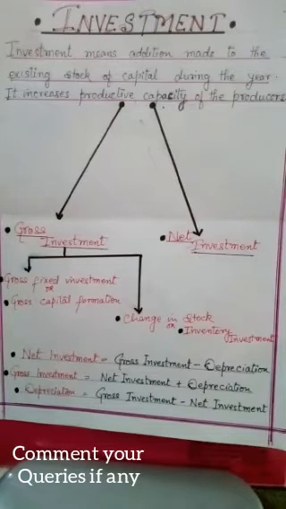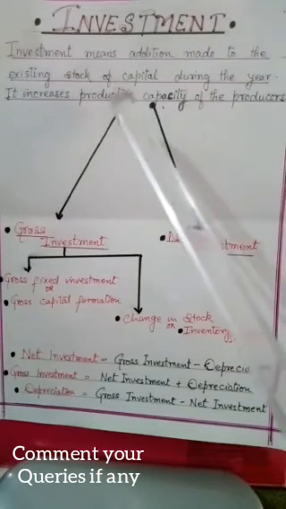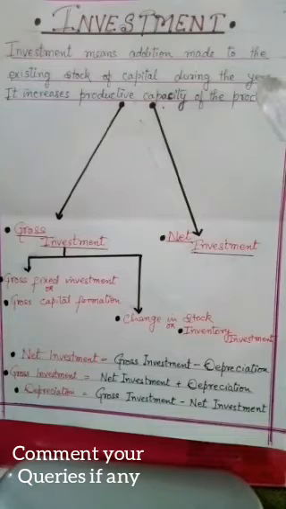But here investment means an addition to the national physical stock of capital during a period. Investment includes addition to inventories as well as fixed capital. Investment means addition made to the existing stock of capital during the year. It increases the productive capacity of the producer. Clear? Investment in this sense does not refer to the total stock of capital in existence but the net addition to this capital over a period of time, that is, a year.